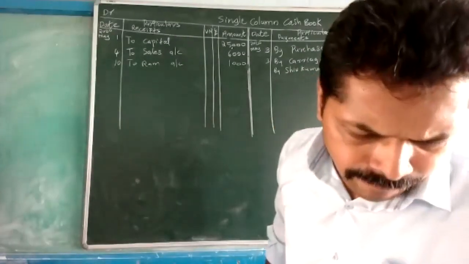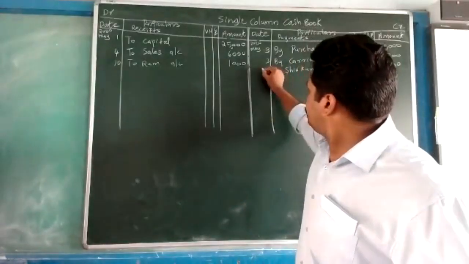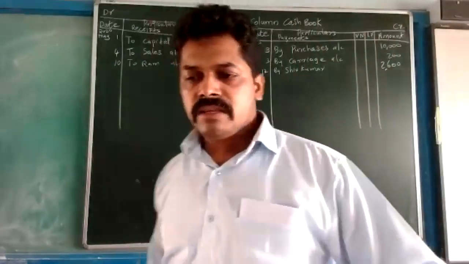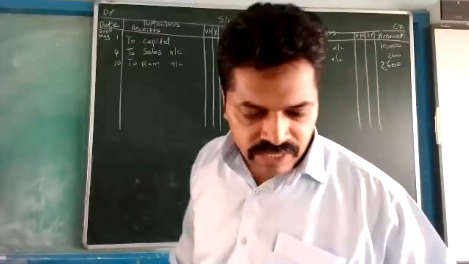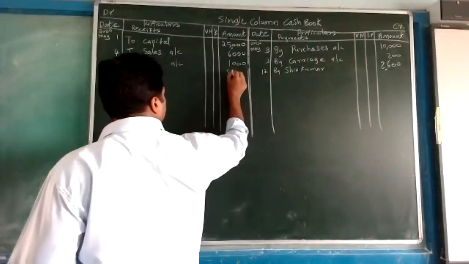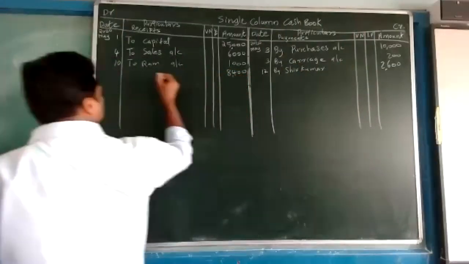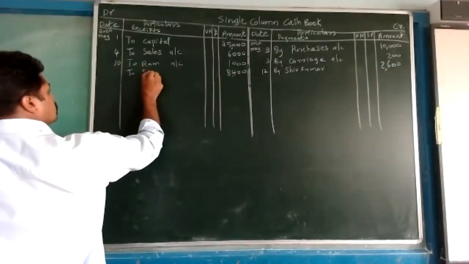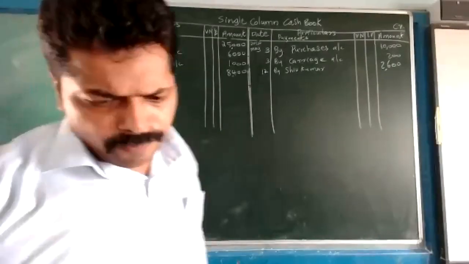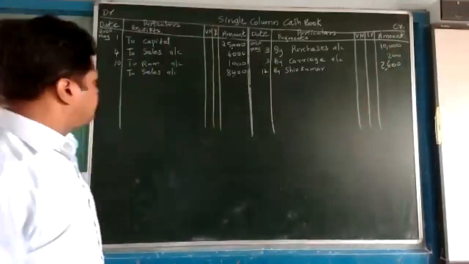The date will be 12. Then cash sales means the money we received, 8,400. The date is 15th.